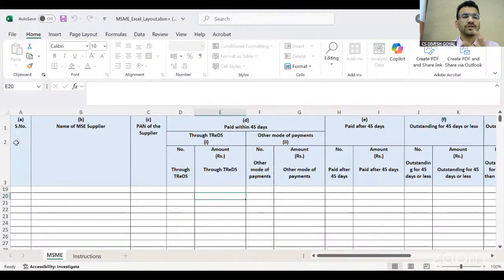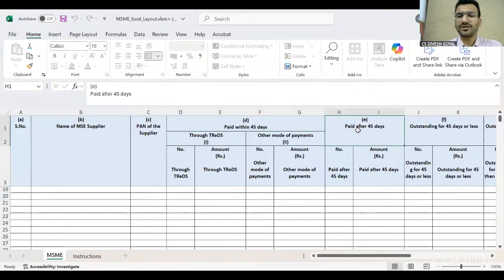So, hope you can see the Excel sheet. I'm just sharing it. Hope the Excel sheet is now available on your screen. If you go through this Excel sheet, first serial number, second name of the MSME supplier, agree. PAN of the supplier, agree. Paid within 45 days. If payment is already made within 45 days, why do we have to file the form? But until the Ministry comes with any circular or modification in the form, for this half year, which ended on 31st March 2025, even if you have made the payment to your MSME registered vendor within 45 days, you still have to mention the details here.